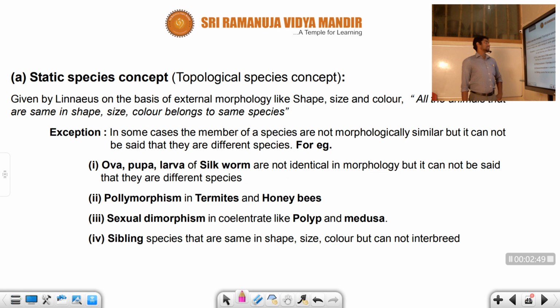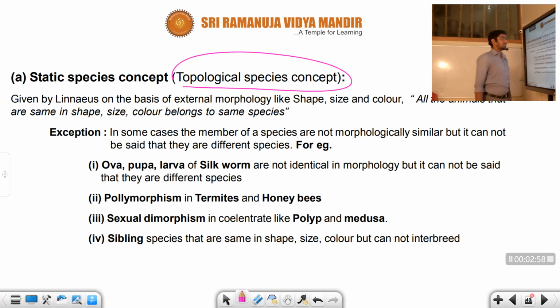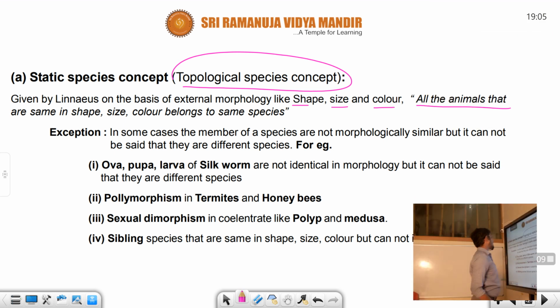So we will discuss the static species concept in detail. It is also known as the typological species concept. Why do we call it typological? Typological deals with external morphology, like the shape, size and color. It represents that all animals that are the same in shape, size and color belong to the same species. For example, take Felidae, the cat family. What is in the cat family? A lion as well as a cat belongs to the cat family, right?